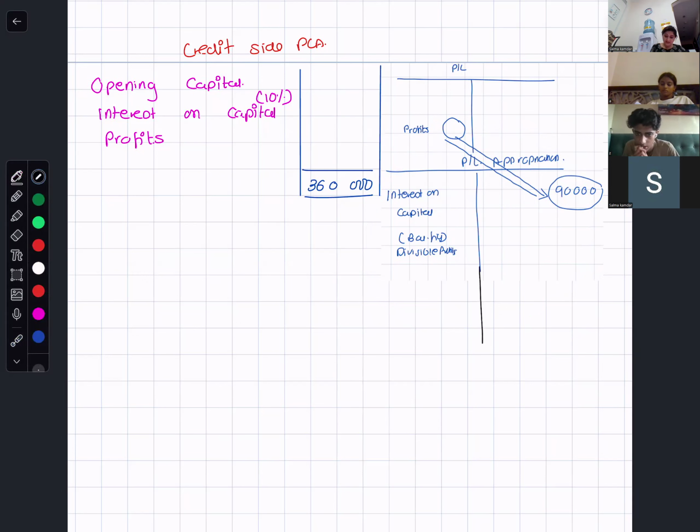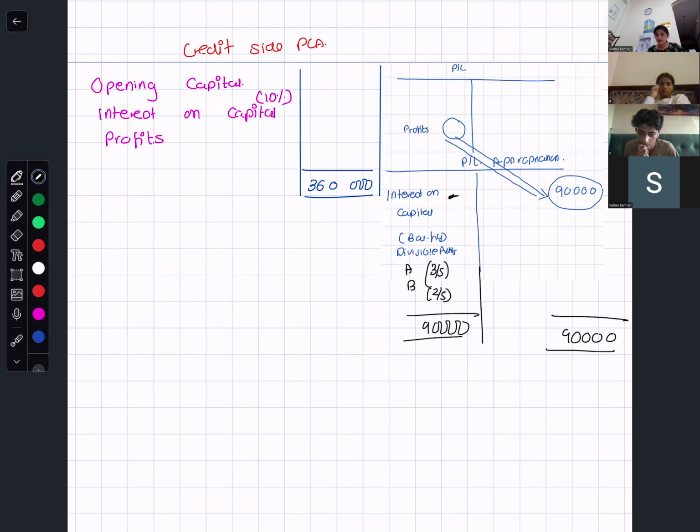Yes, 90,000. Whatever remains after deducting interest on capital will be distributed between A and B in the ratio of 3:2.